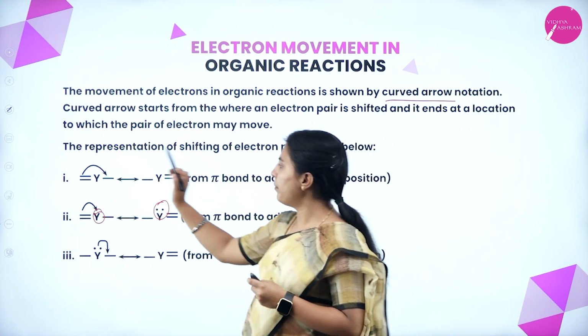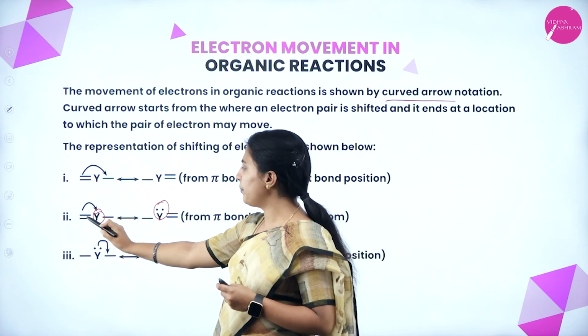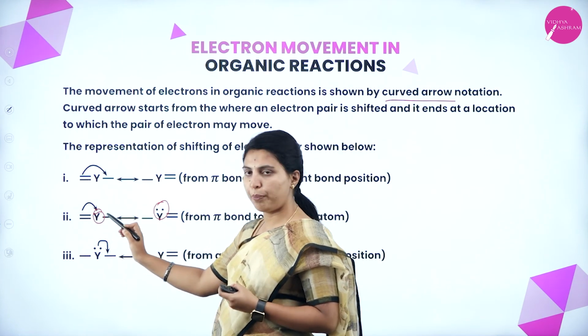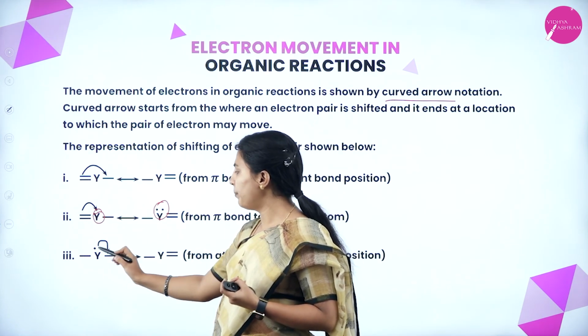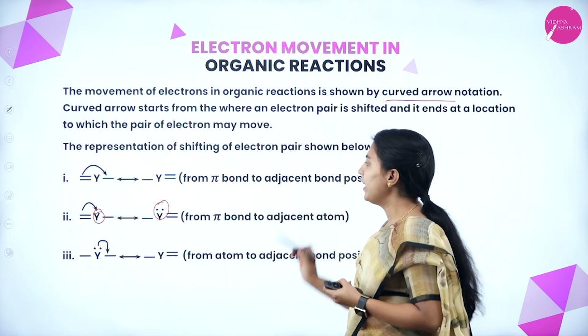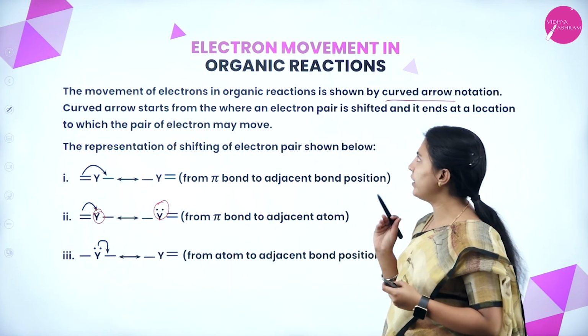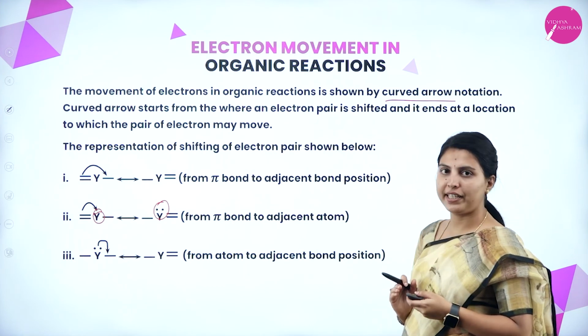It may form a bond on another side. It may move from a bond to a lone pair. It may form a lone pair to a new bond. These are the three possible ways of electron movement in organic reactions.